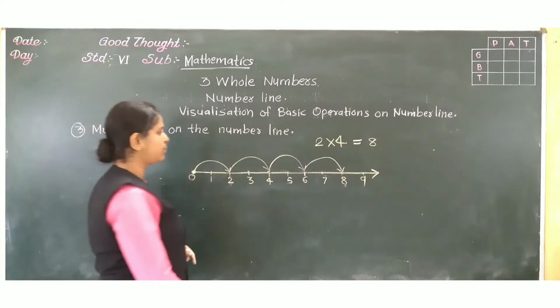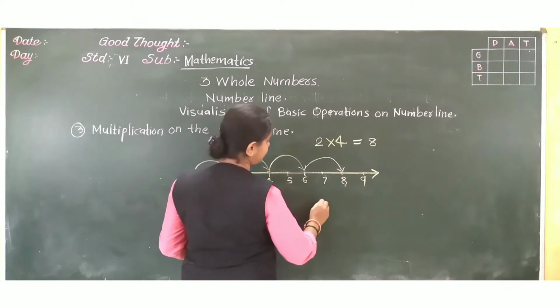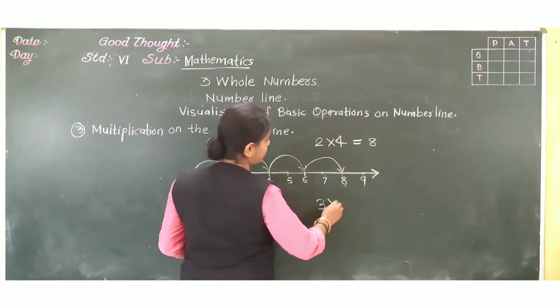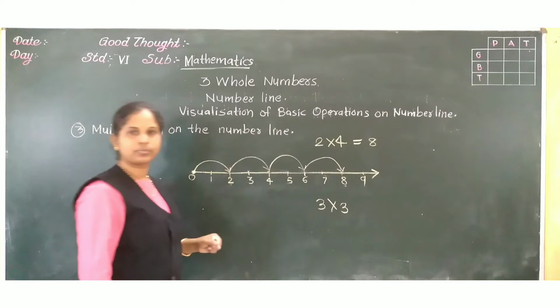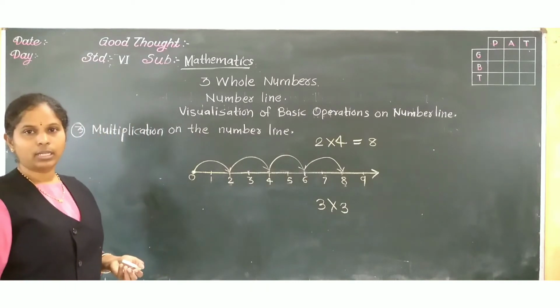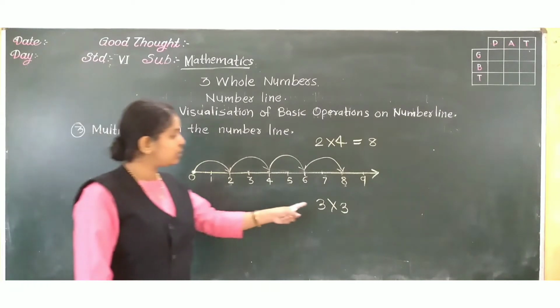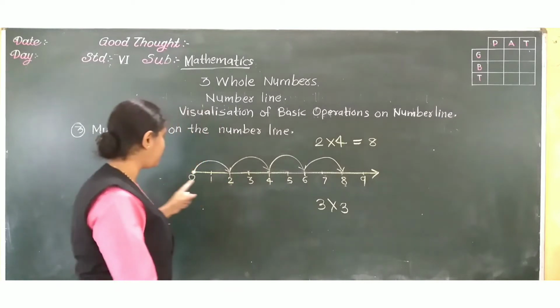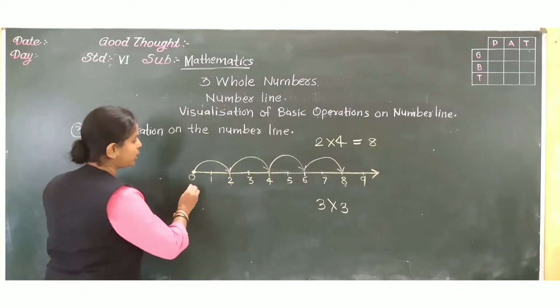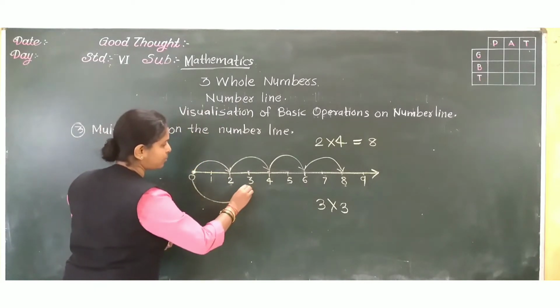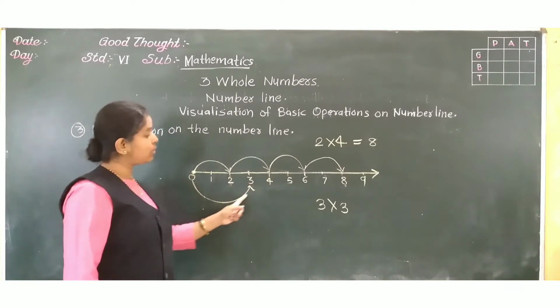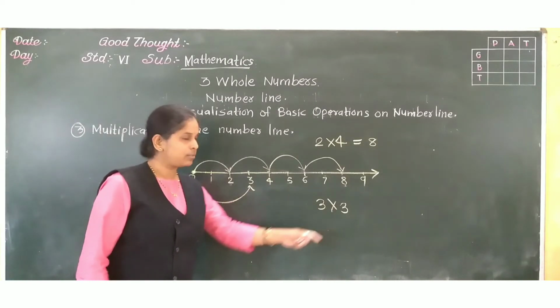Suppose 3 threes are. What does it mean? 3 gaps. From 0 to 3 is 1 gap. And like this, how many gaps must be there? 3.